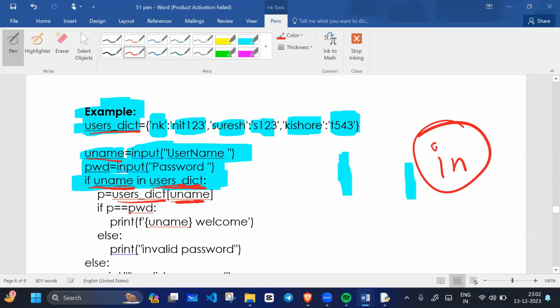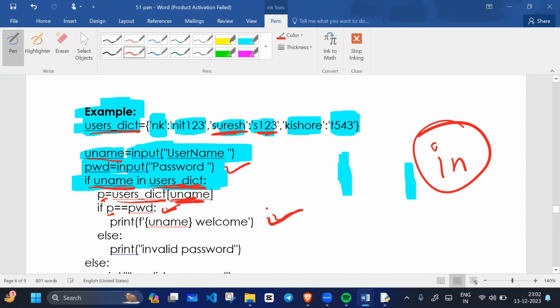Then we check whether p equals pwd, where pwd is the password. Here we are writing the key, for example Suresh, and the respective password is S123. That value is returned into p. Then we check whether p equals the password. If it is equal to the password, then what will we do?